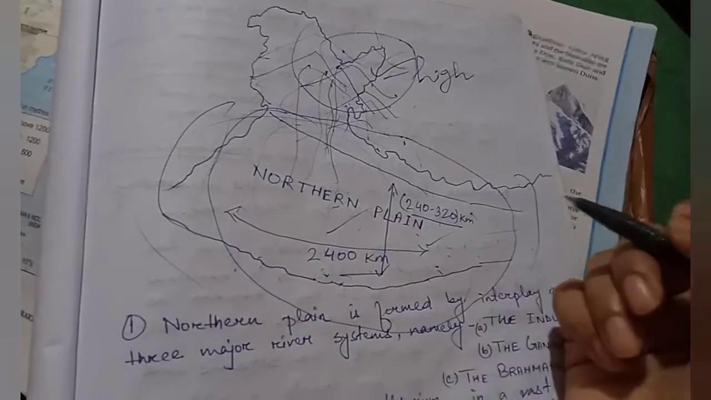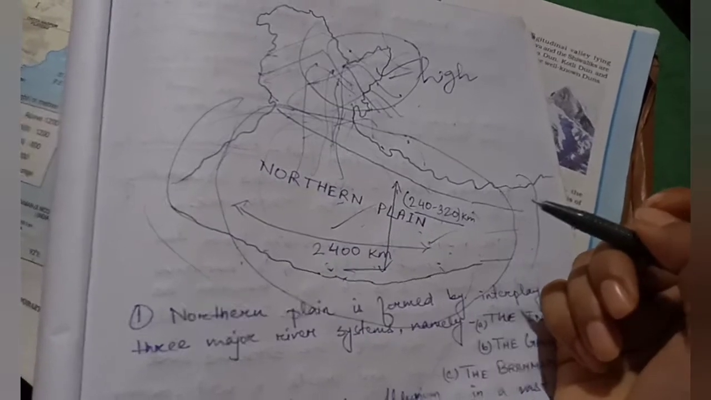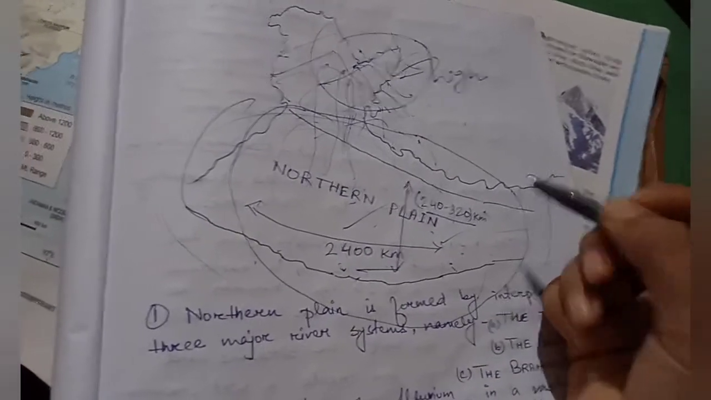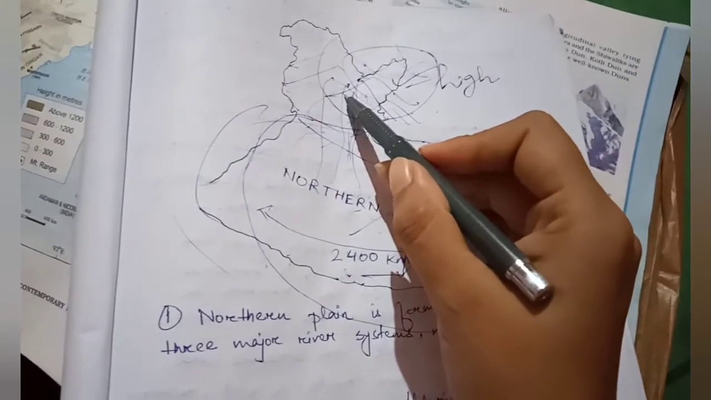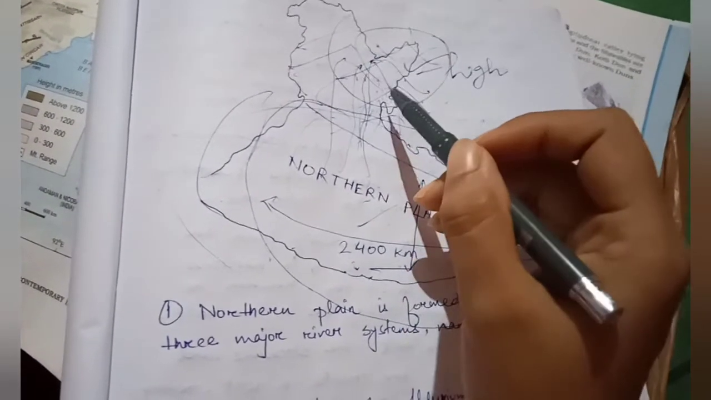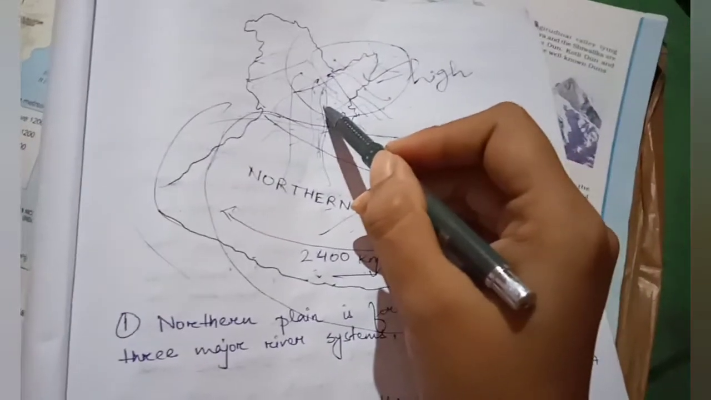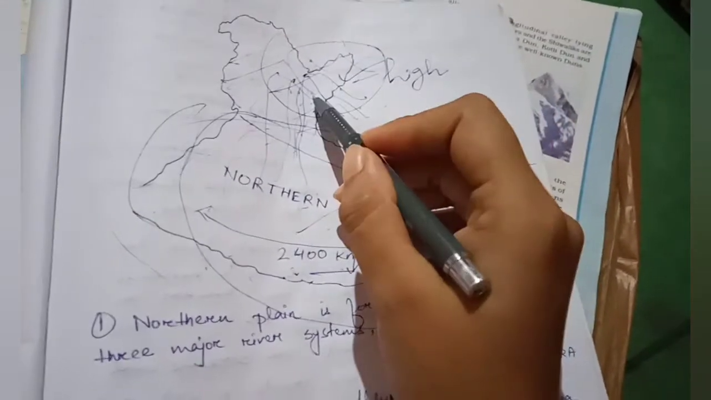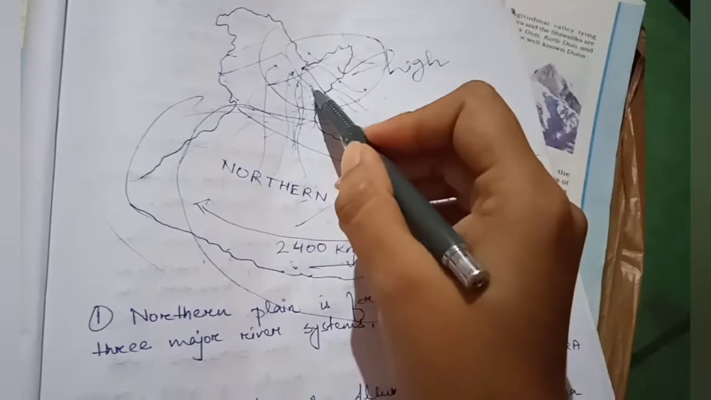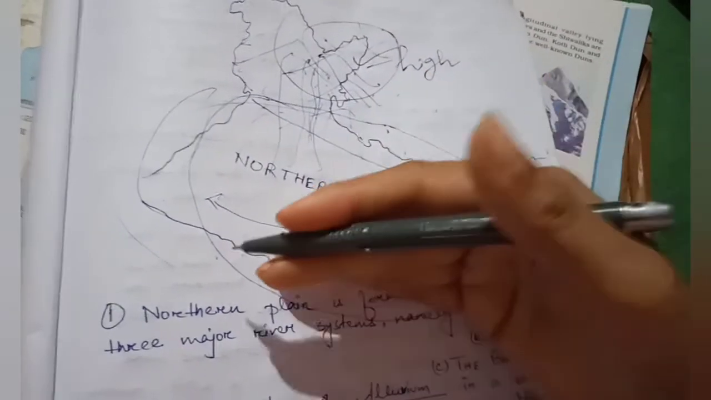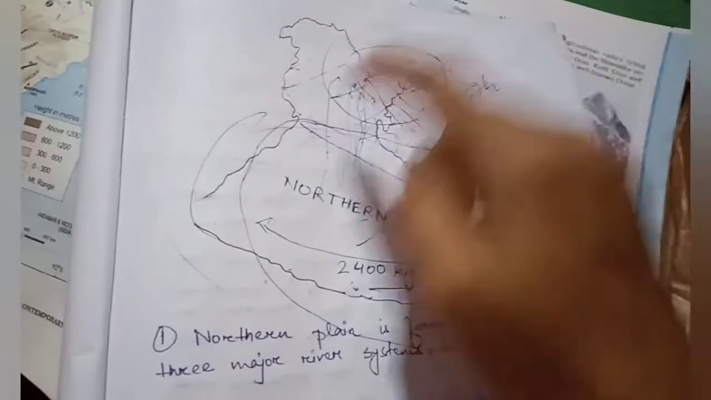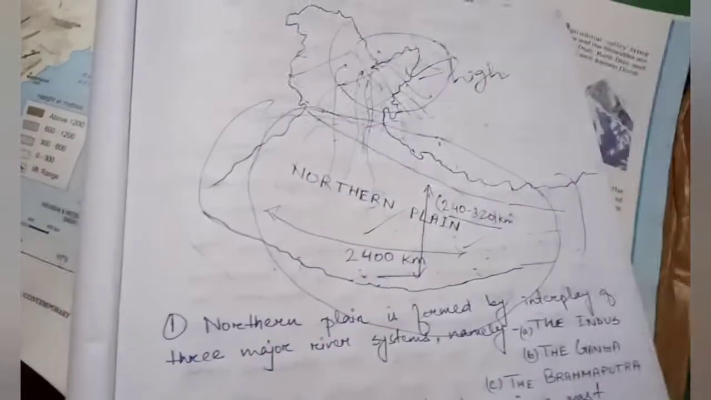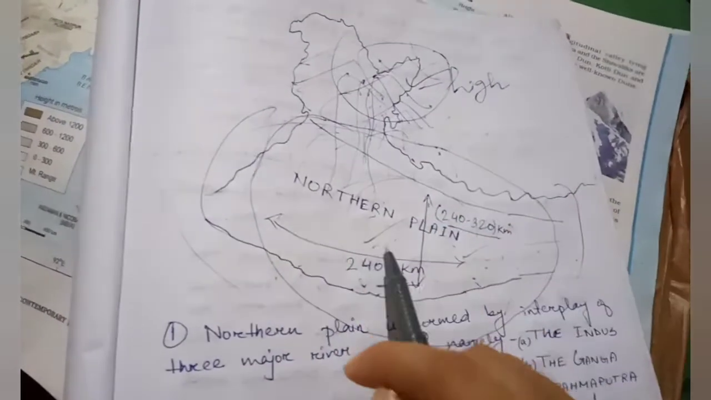Okay, so here I have made a rough sketch so that you can understand where Northern Plain lies. Here we have the Himalaya. In my last video I explained the formation and description of the Himalaya. When the Himalayan mountains were formed, this area also got uplifted, but this area became a basin.